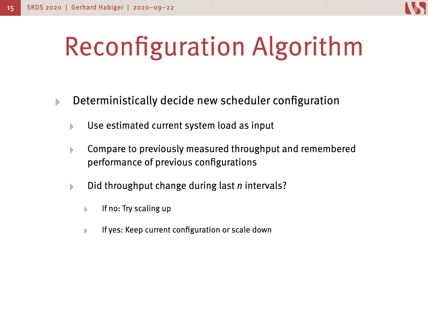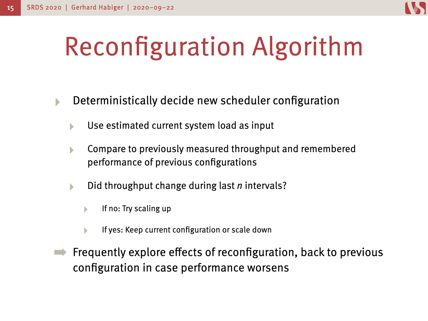If it did change, we keep the current configuration because we apparently still have some room to spare with the current configuration because the performance numbers are still changing. Or if it has gotten considerably worse, if the change in performance was a sudden drop in throughput, we scale down to mitigate the problems of round filling delays. Basically, this algorithm frequently explores the effects of reconfiguration, so it just frequently reconfigures and tries out new configurations, and then scales back to previous configurations in case the performance worsens, or keeps the new configuration if performance got better.